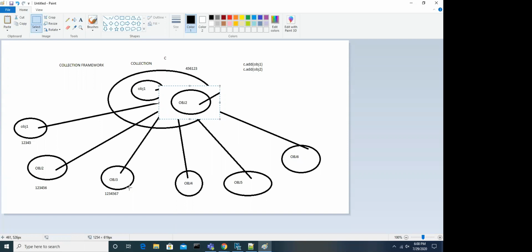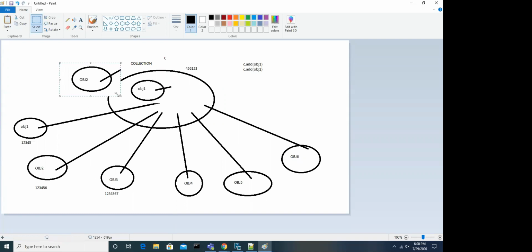That means a lot of memory use. If they designed it such a way, a lot of memory wastage will happen. So the only thing is they are storing the address. If you want to see all the elements, you can refer to this, because you know the list of addresses here.